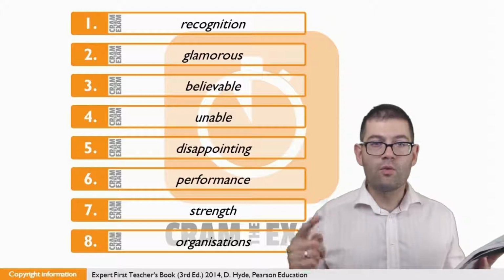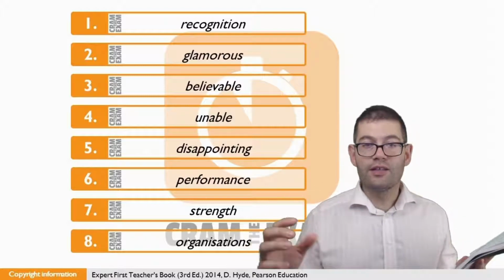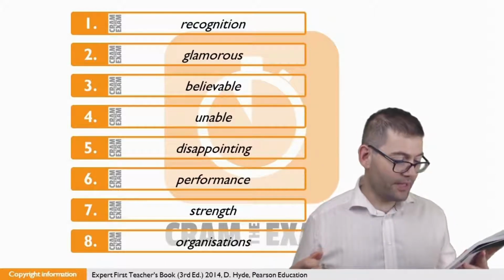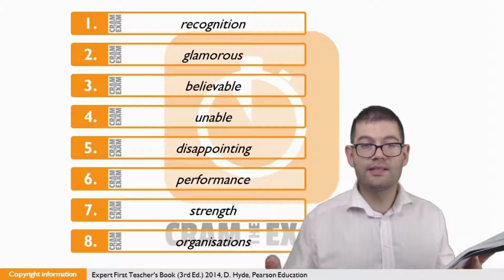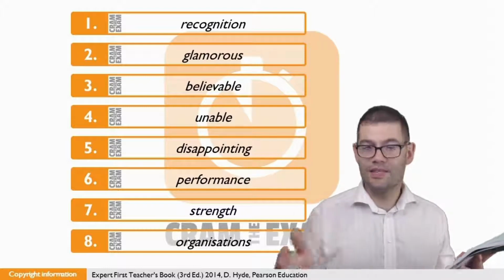Question number 2. Once you are seen as plus adjective. The adjective finishes off the language pattern here. If we have a look at the stem word, it's glamour, which means that the adjective we need given the context is glamorous. For question number 3, there's a couple of clues here.